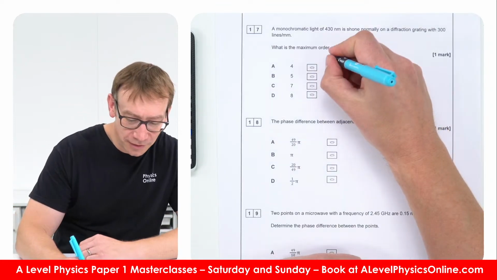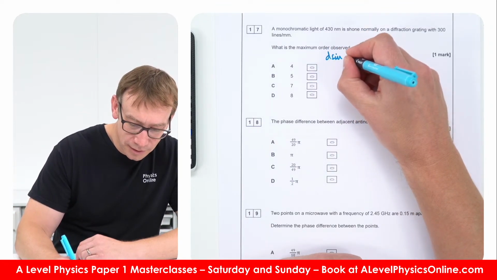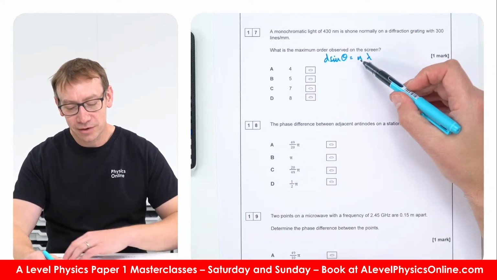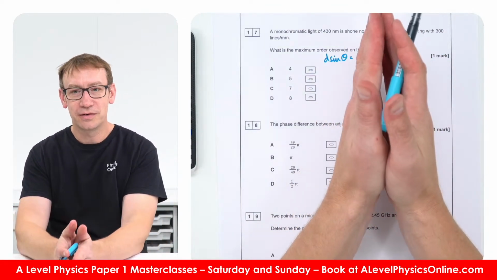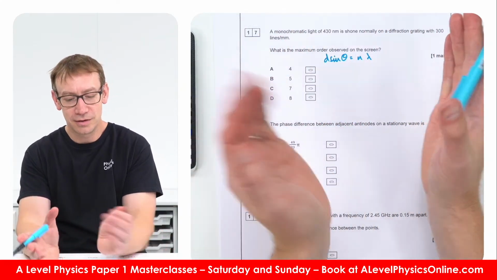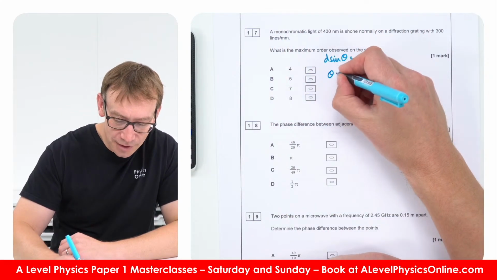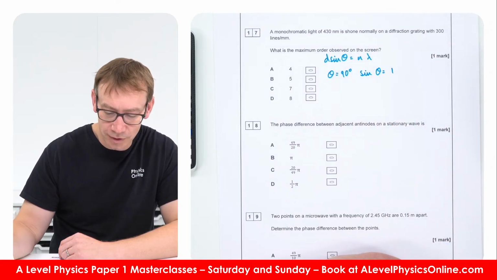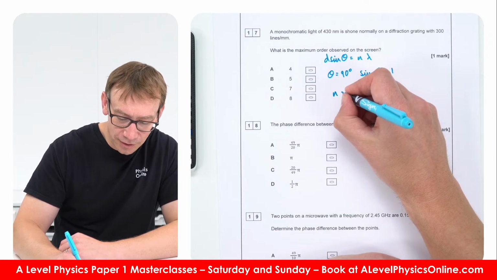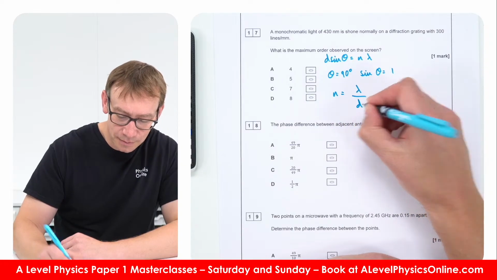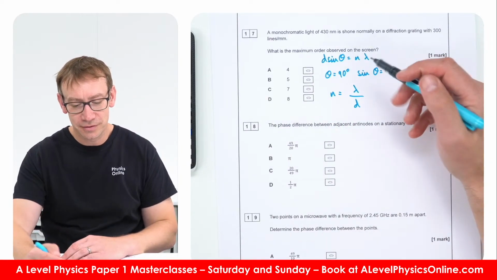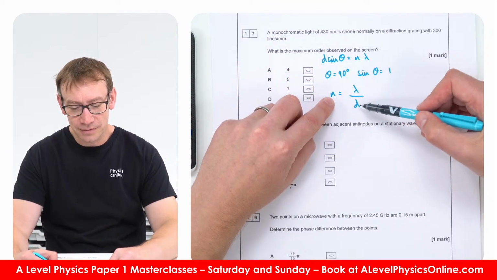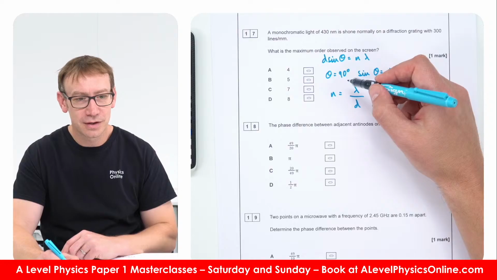Now my approach would be to say that d sine theta is equal to n lambda, and we want to know the maximum value of n when effectively sine theta is sine of 90 degrees. And basically if theta was equal to 90 degrees, then sine theta would be equal to 1, and therefore n is going to be equal to lambda over d. Okay, so basically if d times 1 is n lambda, then n is equal to lambda over d if we've got theta equal to 90 degrees.